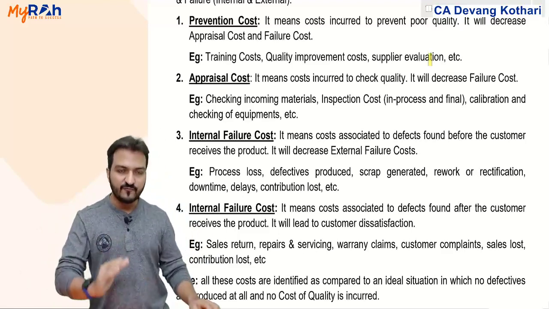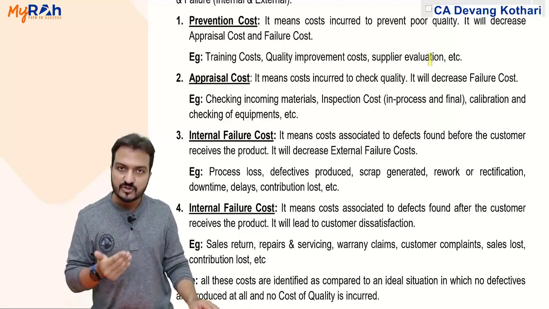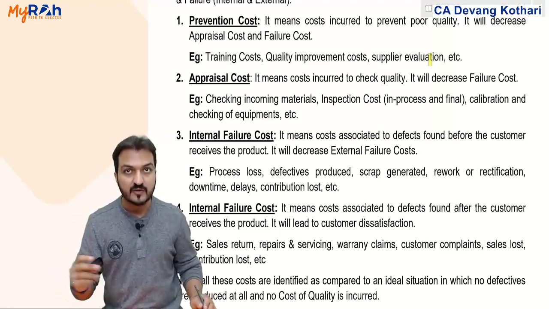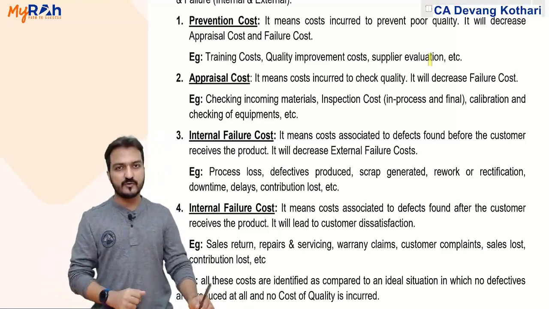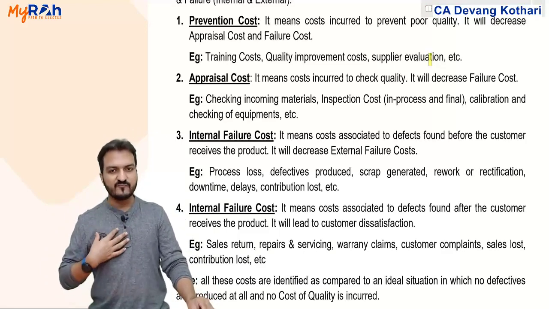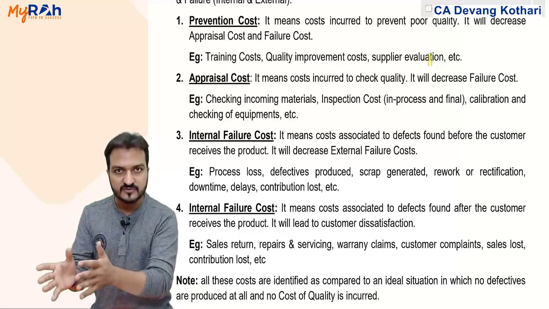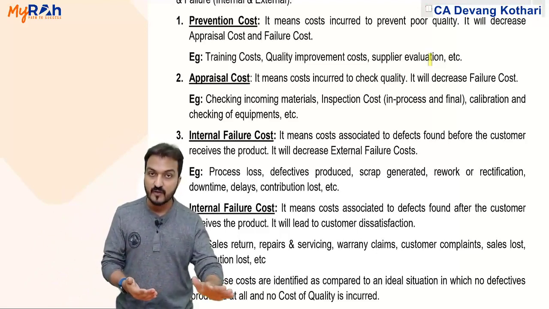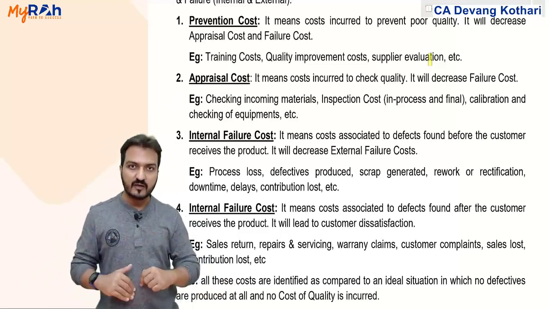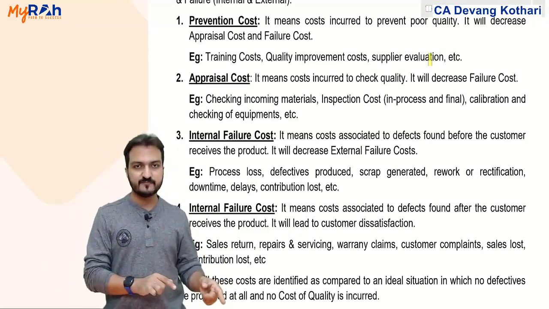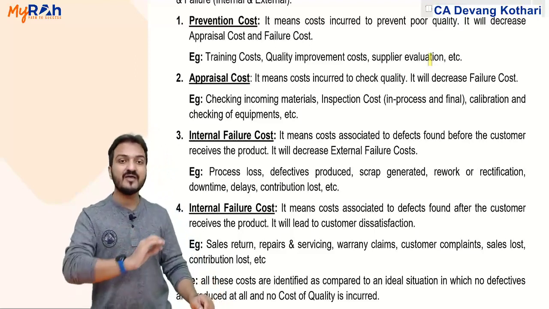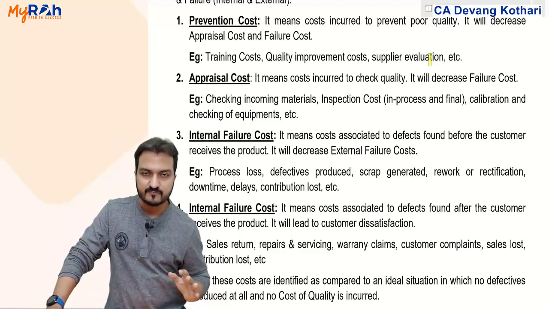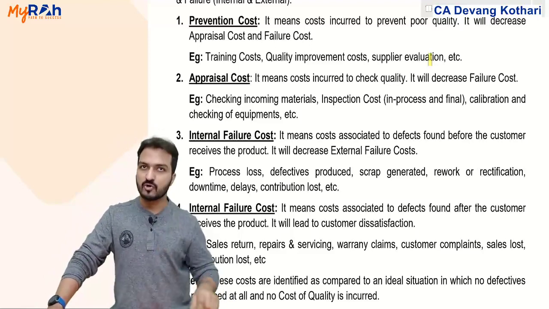prevention cost. If you incur more prevention cost, then your failure cost will reduce, even your appraisal cost will reduce. Like if I have given very good training to my workers so that they produce products which never have any defectives, then I don't need to spend more time in checking the products. If my training is so good, then checking cost will decrease, appraisal cost will decrease.